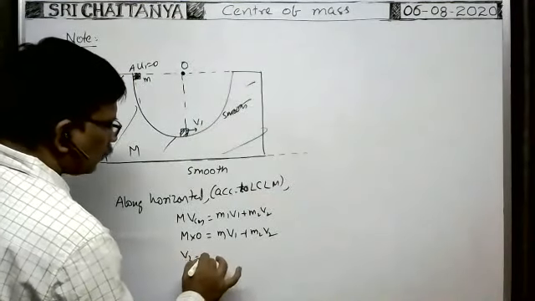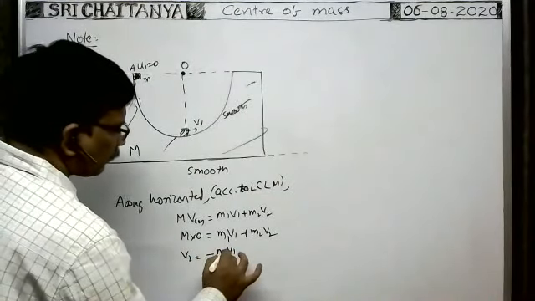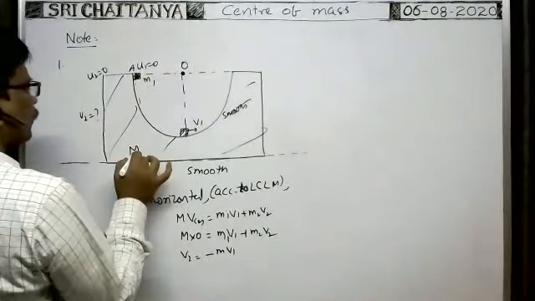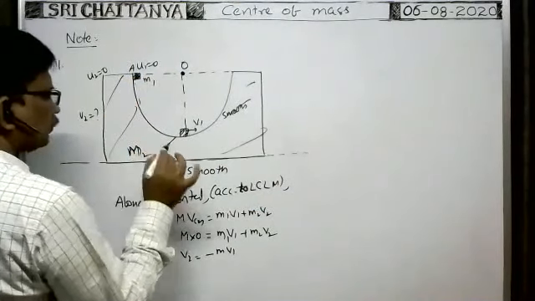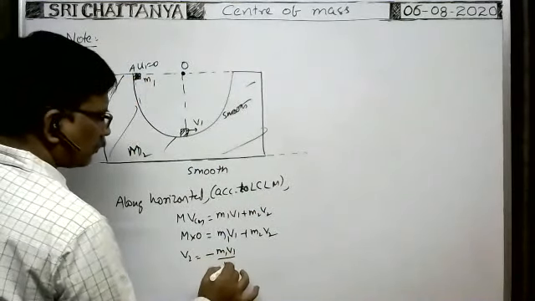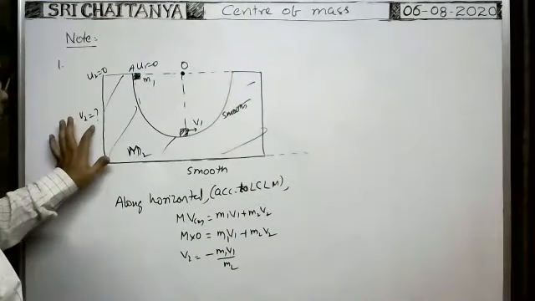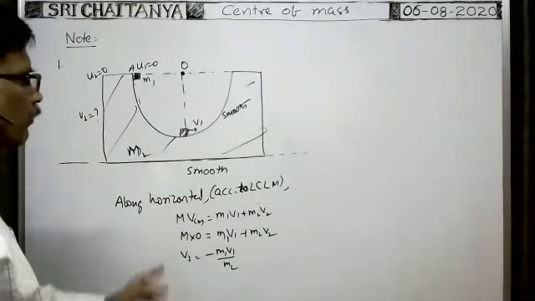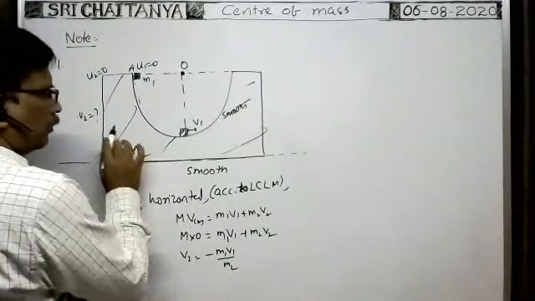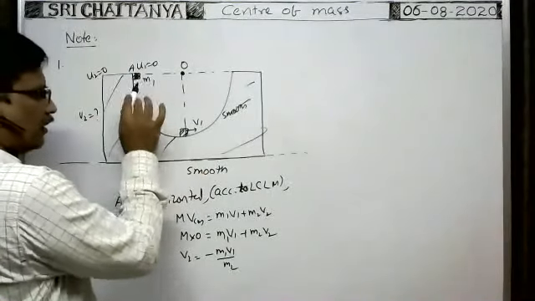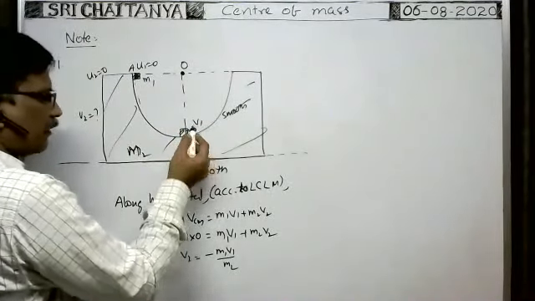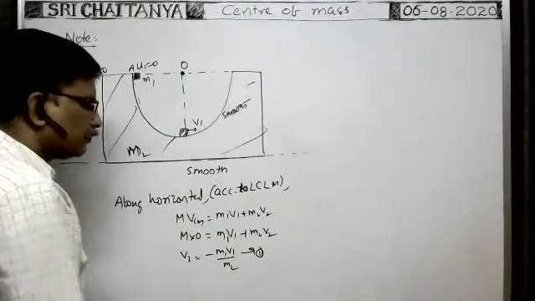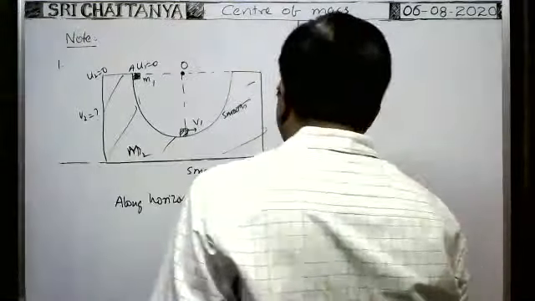From this, V2 is equal to minus M1 V1 by M2. This is the velocity of the wedge at the instant the particle comes to the lowest position. It is the maximum speed. Whenever the particle reaches the lowest point, the velocity of the particle becomes maximum, and the velocity of the wedge also becomes maximum. This is one equation. Next, one more relation we can write.